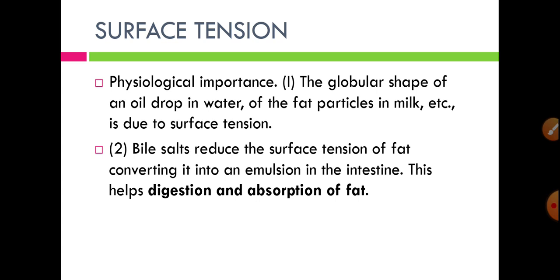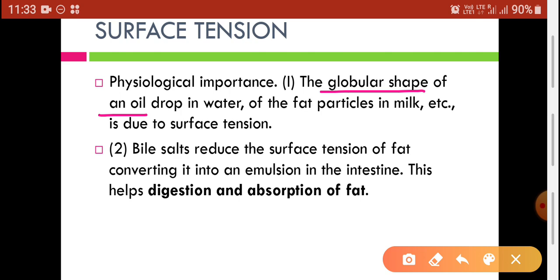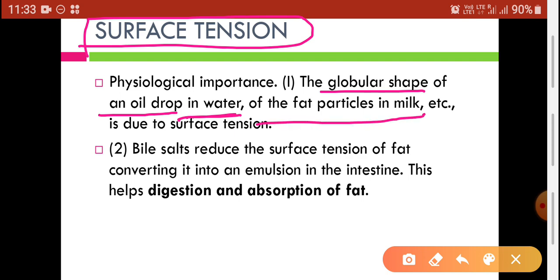Let us see what the physiological importance is. The globular shape of an oil drop or water drop, as we have seen in the first image, has its reason only in surface tension. The globular shape of an oil drop in water, of the fat particles in milk, or of water drops on leaves, are all because of the surface tension. Surface tension is the important phenomenon which reduces the surface area of the liquid.